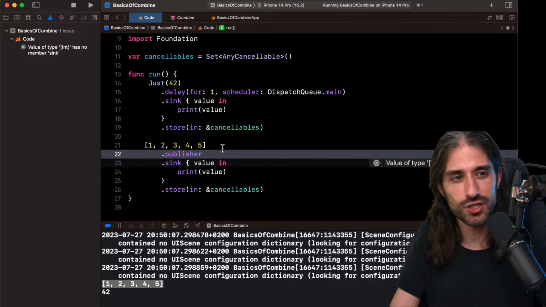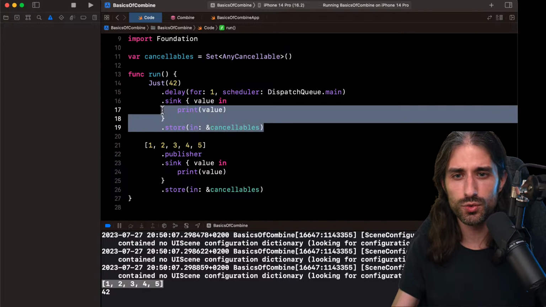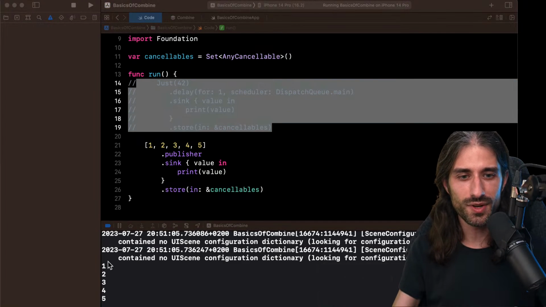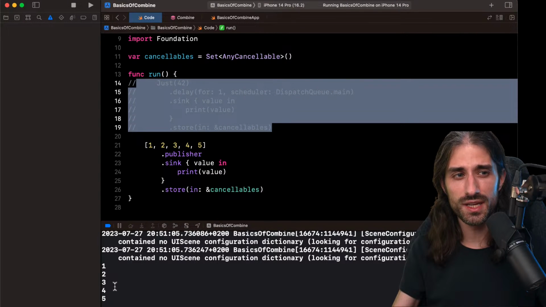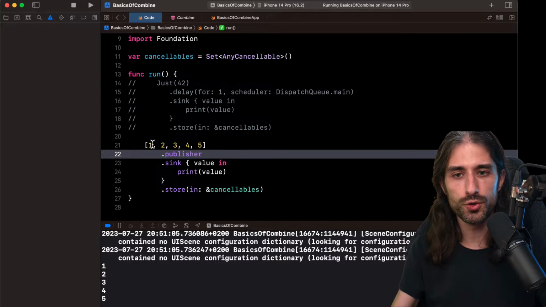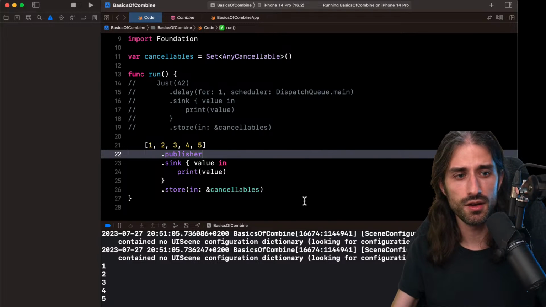Just call .publisher on the array. I think actually it works on every sequence, not only on every collection. And it allows you to turn a sequence into a publisher. Now I'm going to comment the code just above so that it is easier to read in the console. If I run the code, you can see every value being printed on its own line. It's because this publisher will produce first 1, then 2, then 3, then 4, then 5, and then finally completion, but we're not listening for the completion event.